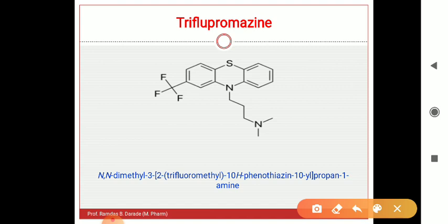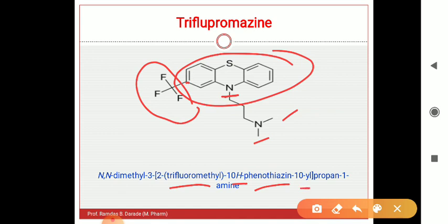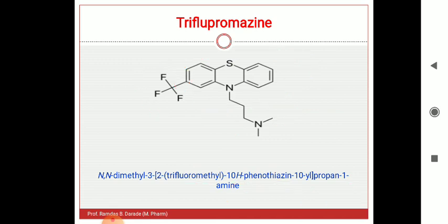So N,N-dimethyl-3, the third carbon is there. On the third carbon there is the presence of the trifluoromethyl group: 3 fluorine atoms are there, and 1 methyl group at the center. 10H for the extra hydrogen, phenothiazine, the basic phenothiazine ring, 10-yl because of the propyl chain, propane-1-amine. This nitrogen, therefore amine.